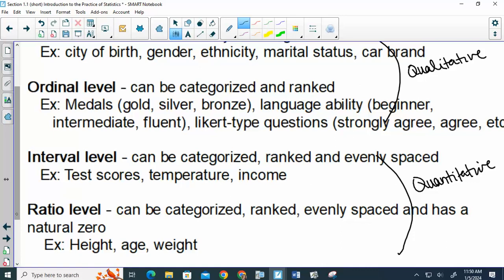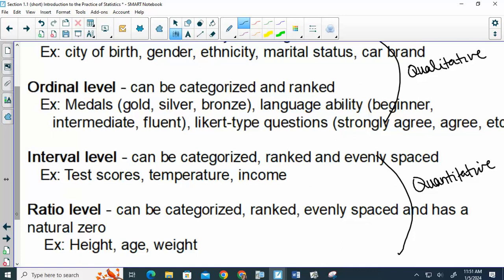My general rule of thumb when I'm working with these and trying to decide, because it can be tricky and sometimes there's some gray area, it's not always clear cut one or the other. I first ask myself, is it qualitative or quantitative? And that narrows it down to a 50-50. So qualitative, then I ask, can I put them in order? If so, it's ordinal. If not, it's nominal. Quantitative, we know it's one of these.